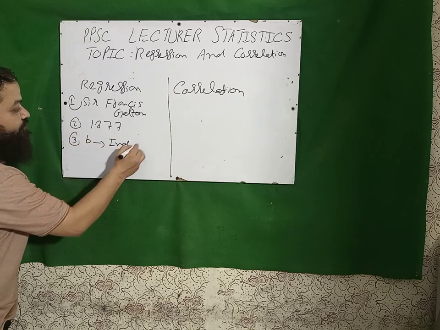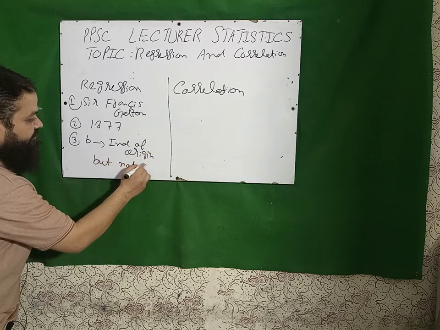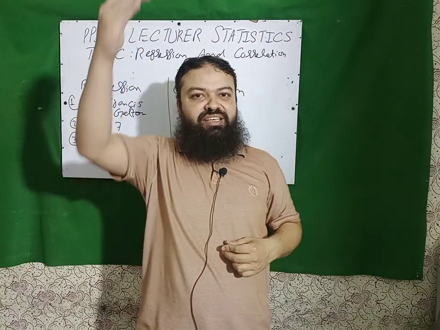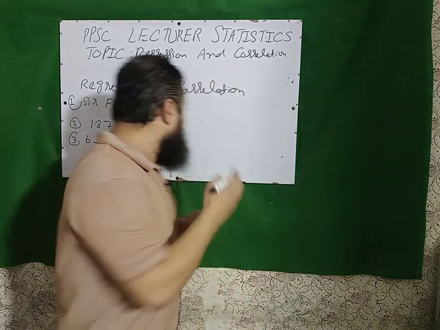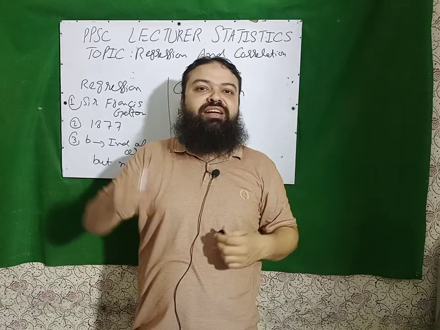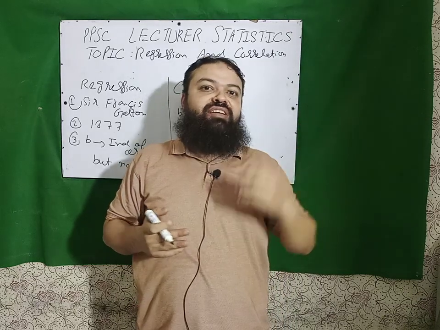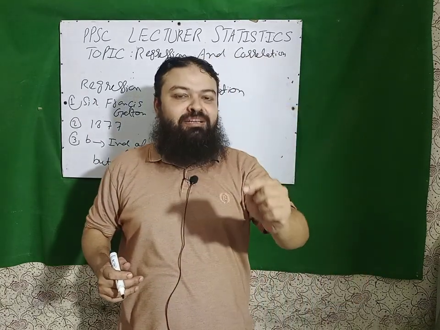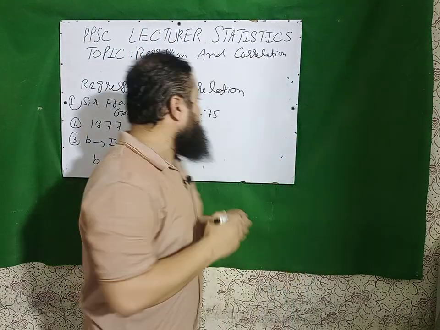It is independent of origin but not scale. Whenever we add a constant value in every value of x, in every value of y, then regression coefficient remains unchanged. For example, B is equal to 0.75. If we have a value x plus 5 and y plus 5. If we add or subtract a constant value from each value of x and y, B will not be affected. It is independent of origin. But if we multiply or divide a constant from each and every value of x and y, B will be changed. A very important concept.